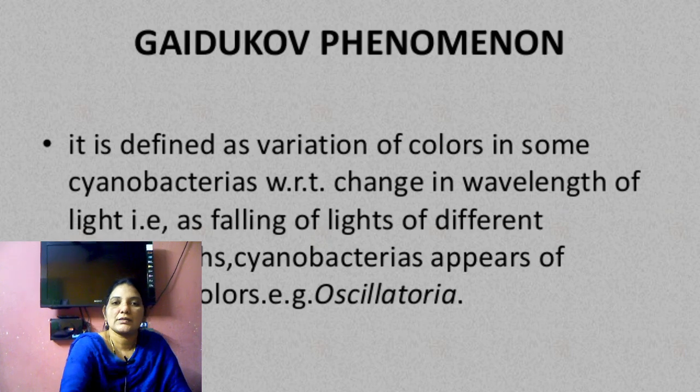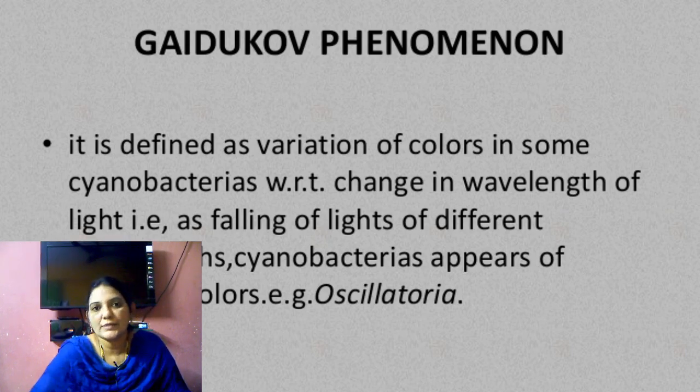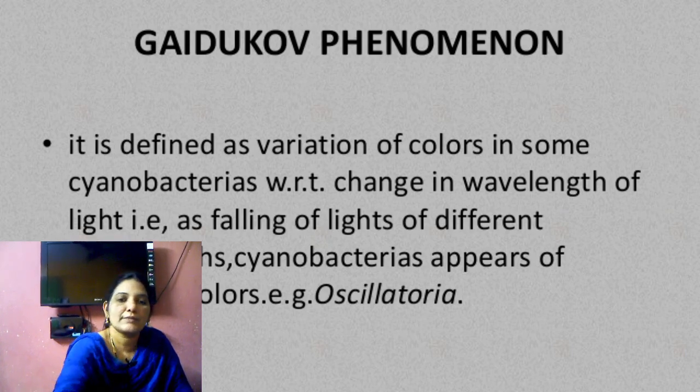This phenomenon is called the Gaidukov phenomenon.